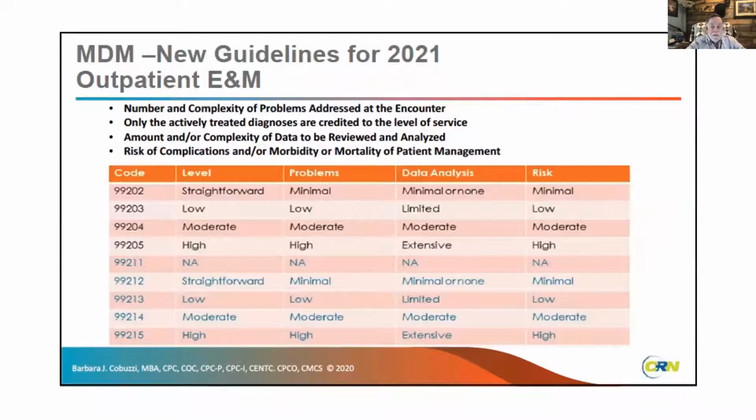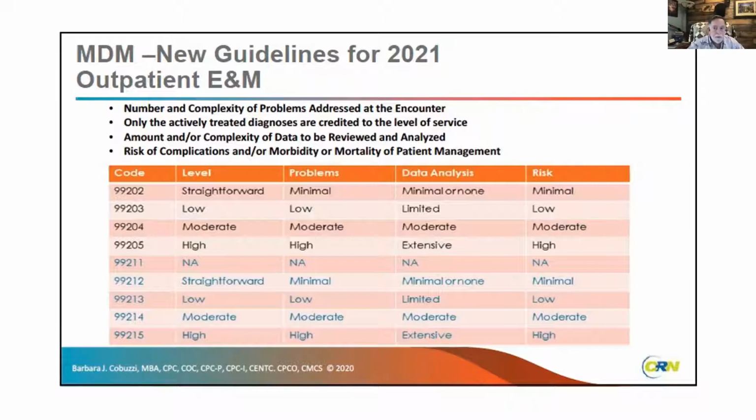Now, one of the differences this year for the 2021 outpatient, again, outpatient meaning office visit codes, 99202 to 99215, is you'll notice a similarity. 99202 is straightforward level. It's minimal problems, minimal data analysis, and minimal risk. Same thing with 99212, straightforward, minimal. And then 99203 and 99213, both is low level of problems, limited data analysis, and the low level of risk. So that's something that's going to make it a lot easier for us.